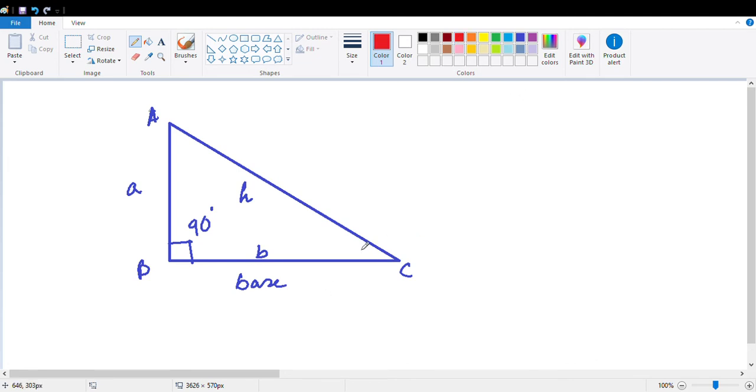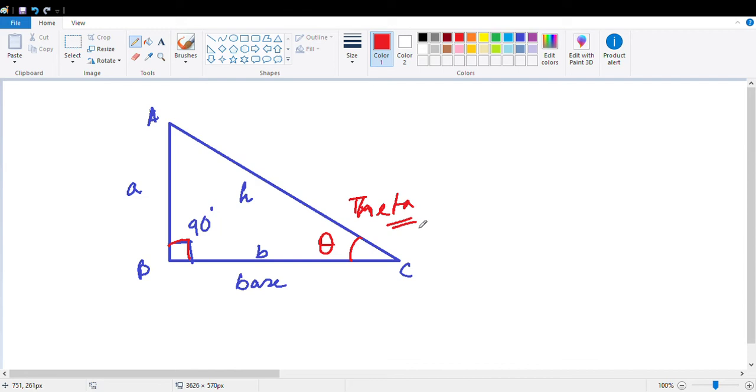Okay, and for example, say this is 90 degree. The angle created between the base and the hypotenuse is angle BCA, and the value of BCA is theta. What is that? Theta, the Greek letter theta.